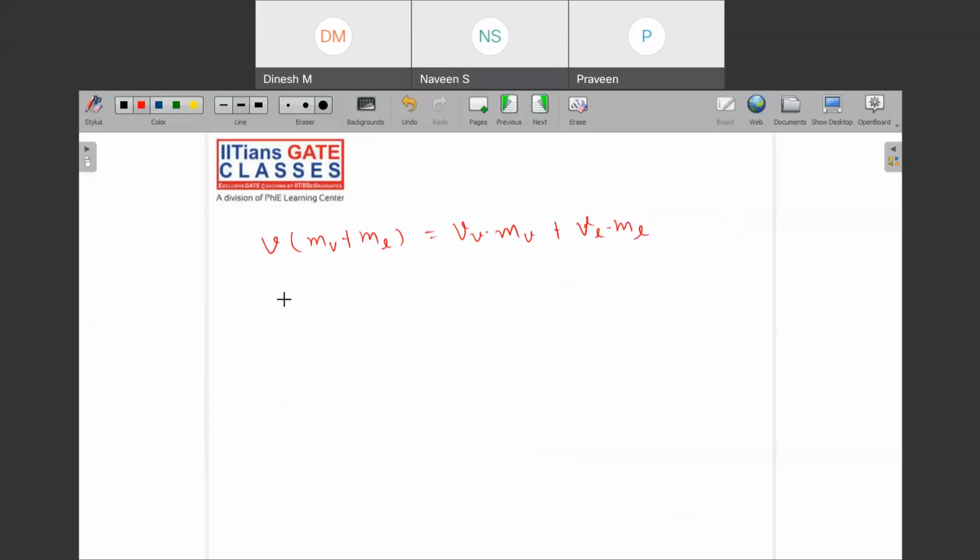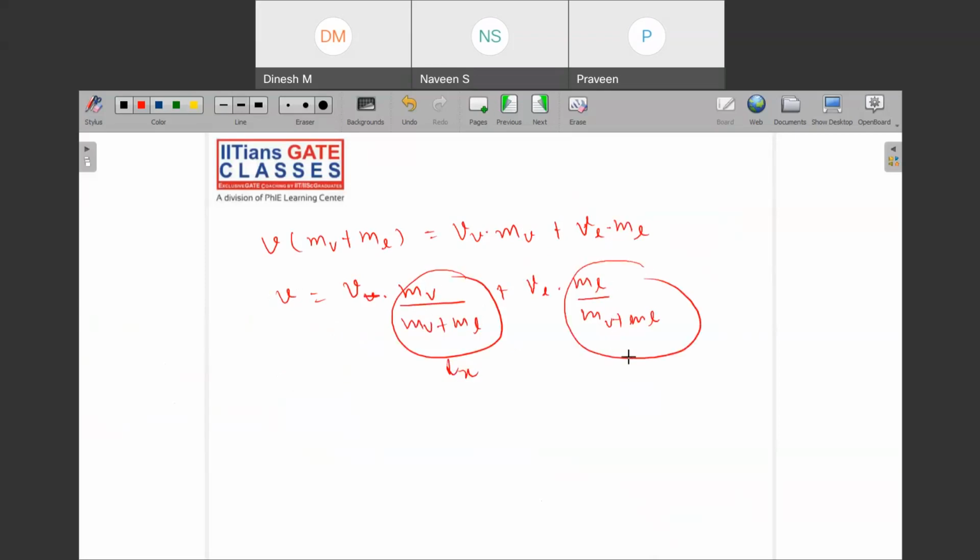So V is equal to Vv into mv upon mv plus ml, and similarly VL into ml upon mv plus ml. This is nothing but the dryness fraction x, and this is nothing but 1 minus the dryness fraction.